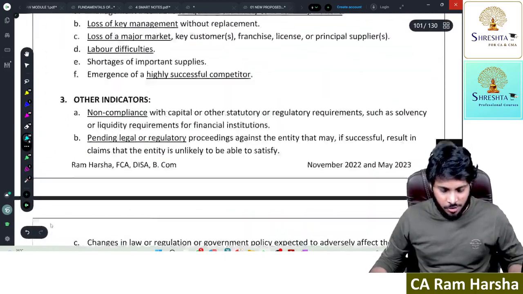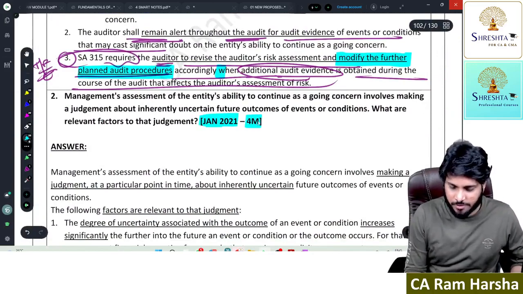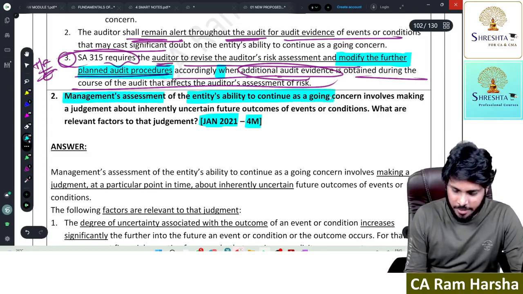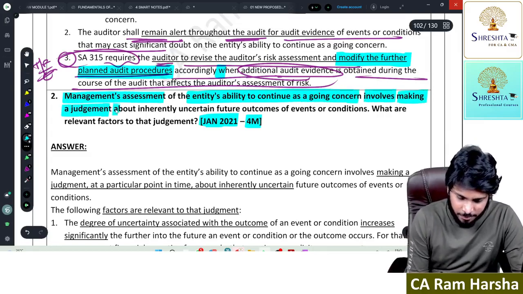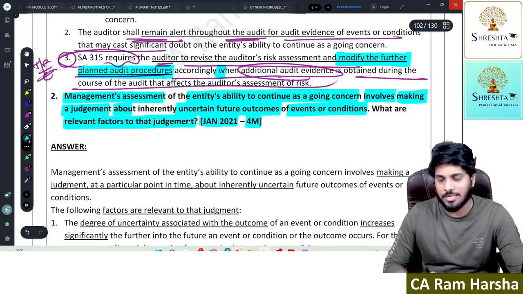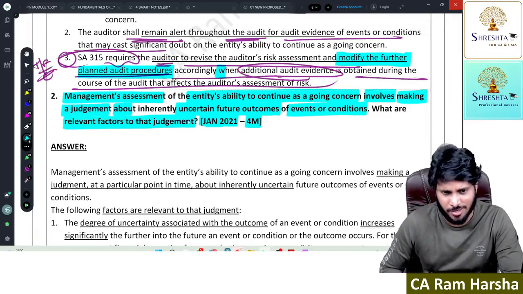Sir, in the recent exam in January 2021, for 4 marks there is a question. Management assessment of the entity's ability to continue as a going concern involves making a judgment about uncertain future outcomes of events or conditions. What are the factors to that judgment? Understanding this question itself is very difficult.